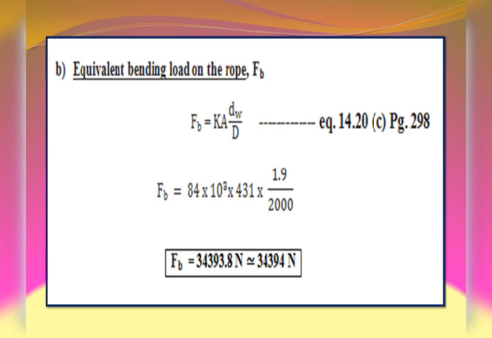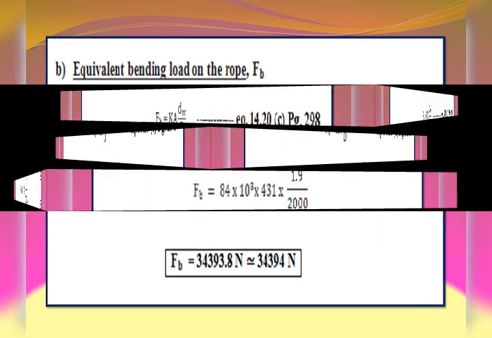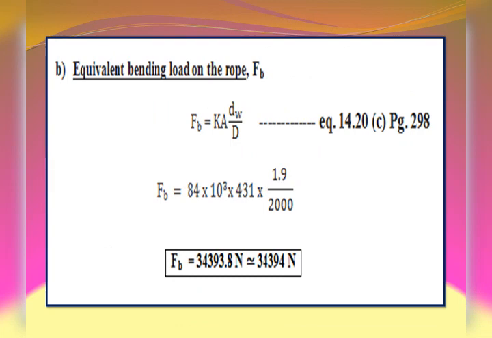Next load is the bending load on the rope FB, which can be evaluated using equation 14.20c, page number 298. The relation is bending load F suffix B is equal to K into A into dW divided by D. In this problem, the value of A we already evaluated as 431, and K is the proportionality constant, 84 into 10 to the 3, into dw, the wire diameter 1.9, divided by sheave diameter, or diameter of the drum, that is 2000.